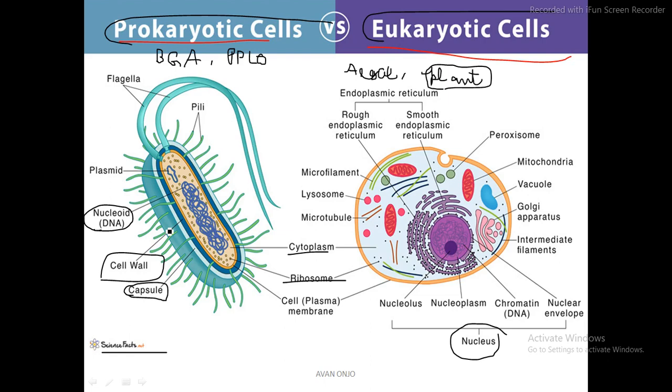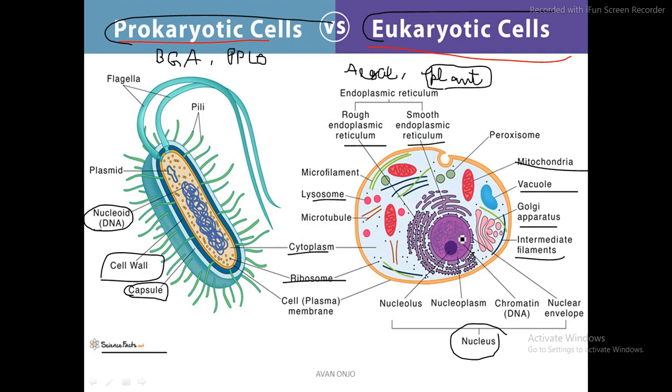Okay, now if I talk about almost all the organelles inside a prokaryotic cell, whatever is there, they are going to lie freely in the cytoplasm. Okay, there is not going to be any kind of well-defined membrane-bound organelles, whereas all the organelles like mitochondria, vacuole, Golgi apparatus, intermediate filaments, lysosome, etc., all of them, like ER, are there.